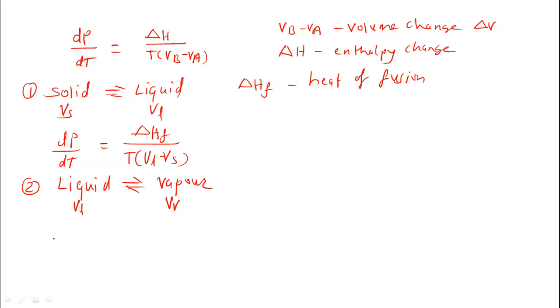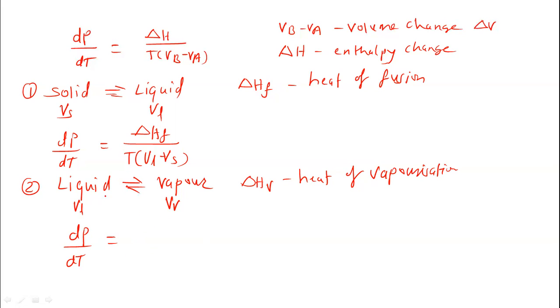So the same Clapeyron equation, dP upon dT, the change in pressure with respect to temperature, is equal to, for the conversion of liquid to vapor, a vaporization process, delta HV, which is called the heat of vaporization.